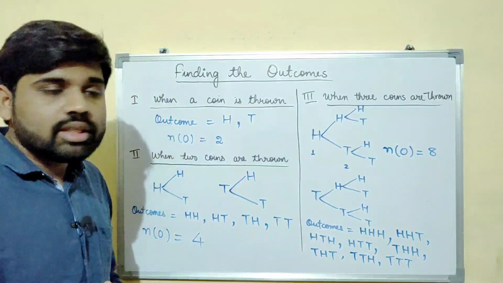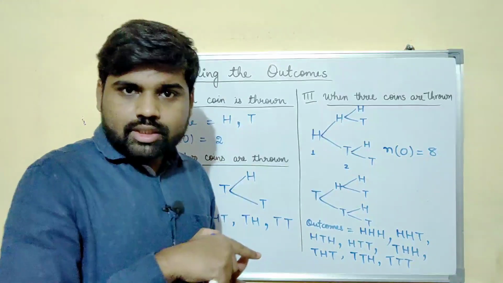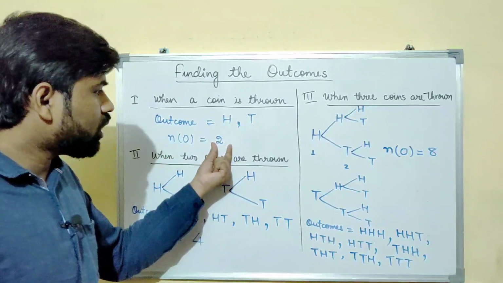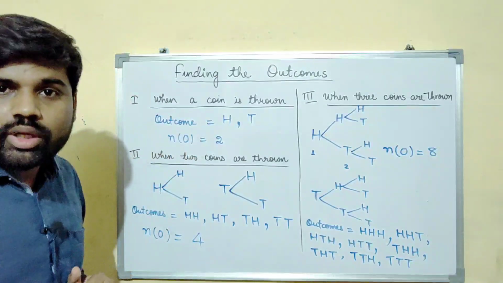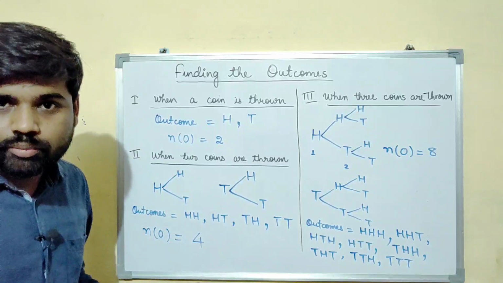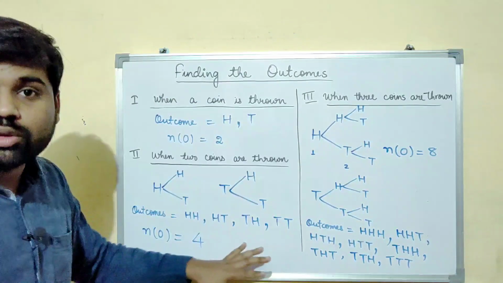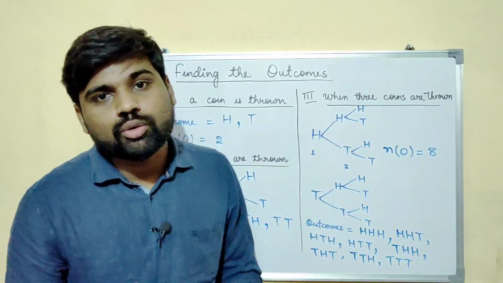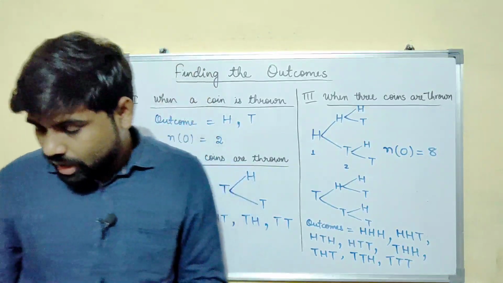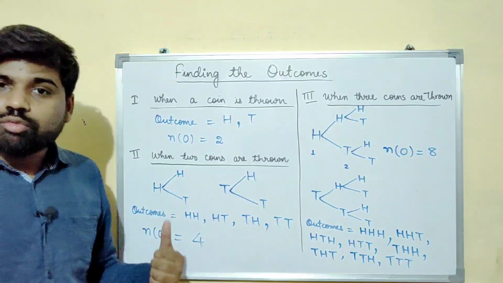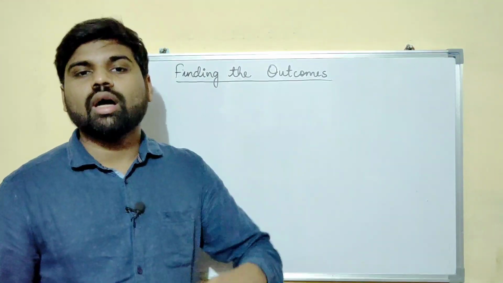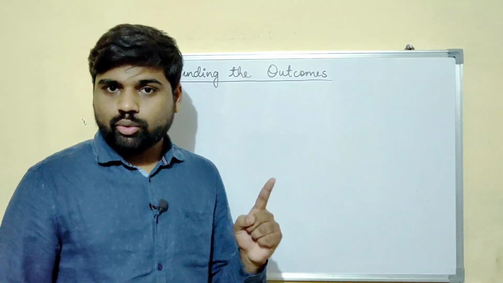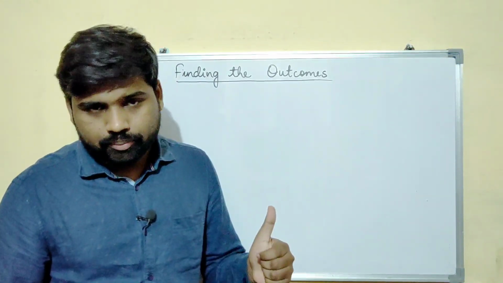Now let us try to summarize it with a formula. The total number of outcomes with a formula. Just note it down in your copy because it's very important. I'm discussing this with you so that it would be easier for you to solve the exercises. Now let us try to derive a formula for finding out the number of outcomes when a coin is thrown. Do remember I'm talking about the coin.